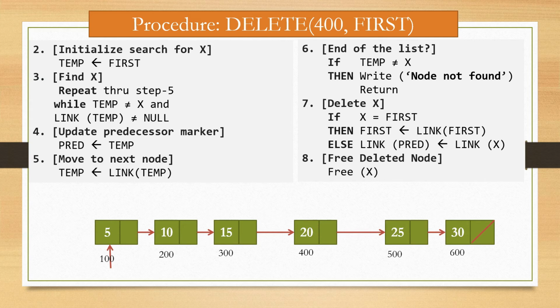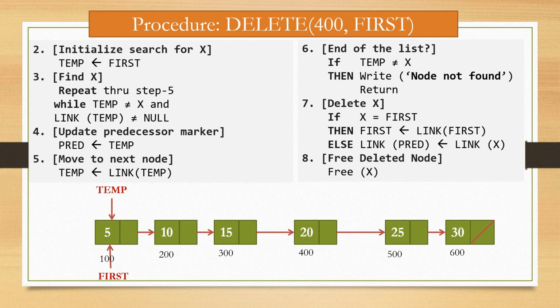We are going to start from step number 2, initialize search for x. So initially first is assigned to temp. So this is our first and it is assigned to temp, right? So now temp is at first. Step number 3, find x. Now we have to find the x, that is 20.